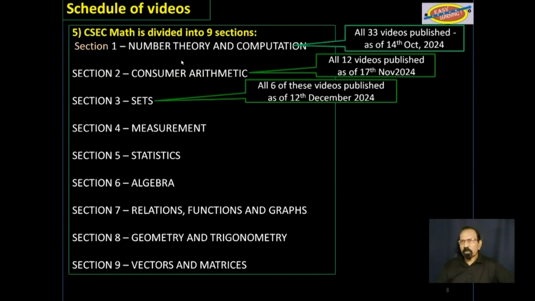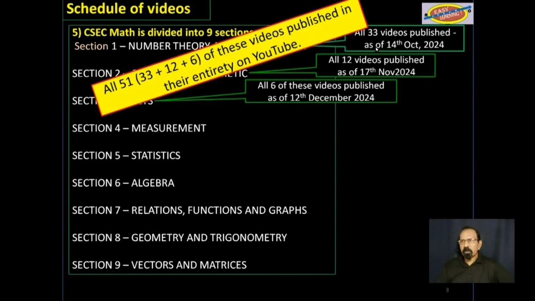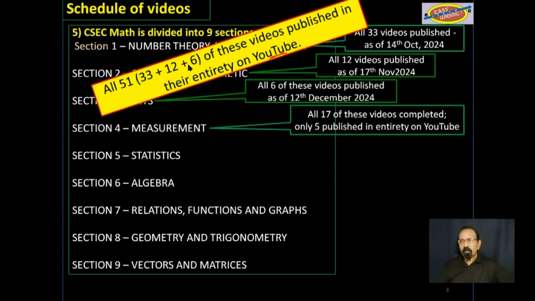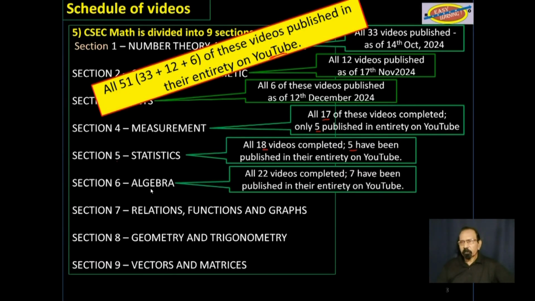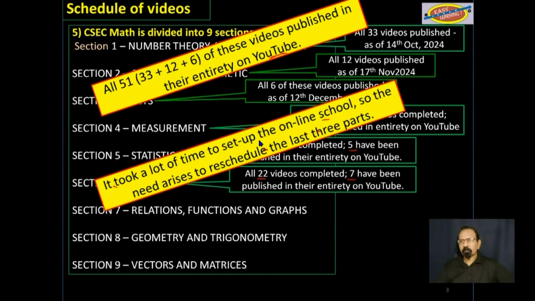As you already know, section 1, 2, and 3, all those videos have been published on YouTube in their entirety. 51 videos, so make good use of them. From these, 5 of these have been published out of 17, measurement. Next, 5 out of 18 from statistics, published on YouTube in their entirety. And from algebra, 7 out of 22 have been published in their entirety on YouTube. The others are only partially published.